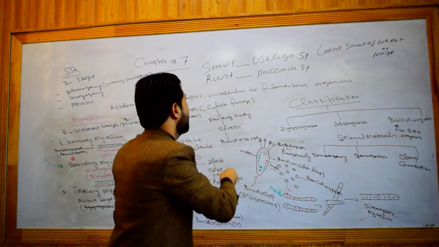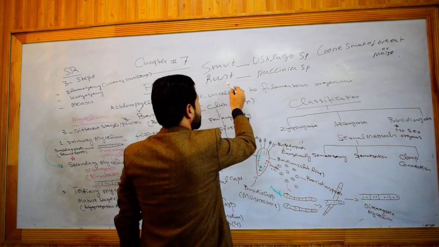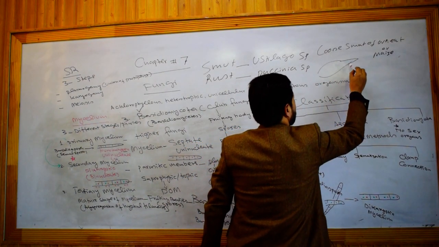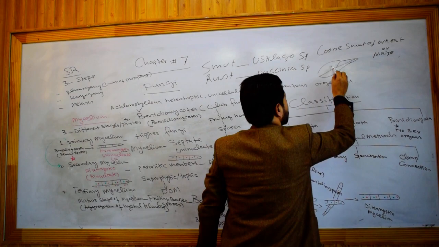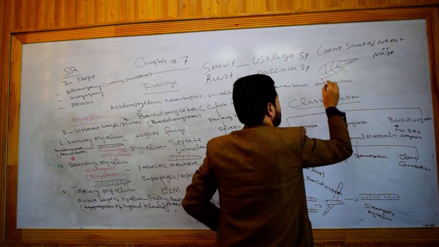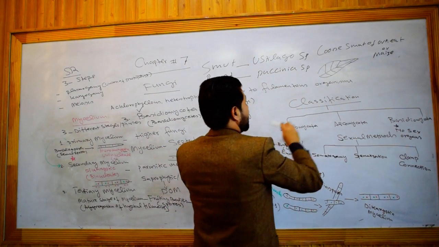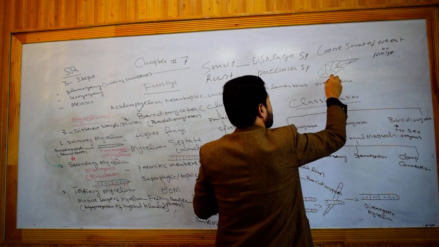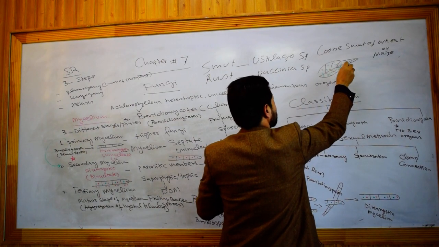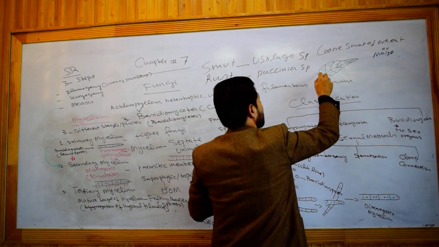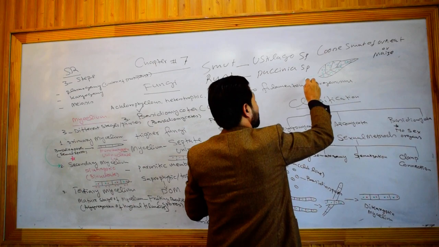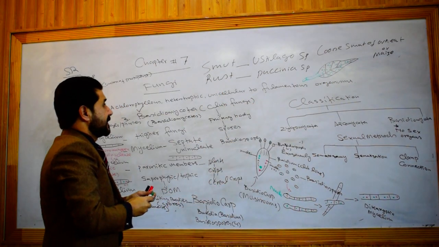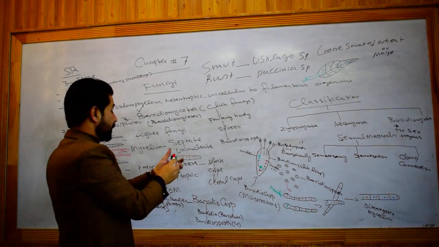Rust disease is caused by Puccinia, in which rusty pustules and spots can be seen. This indicates rust disease.